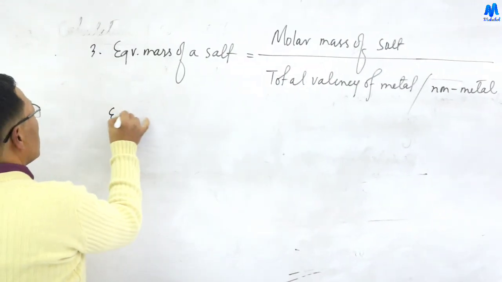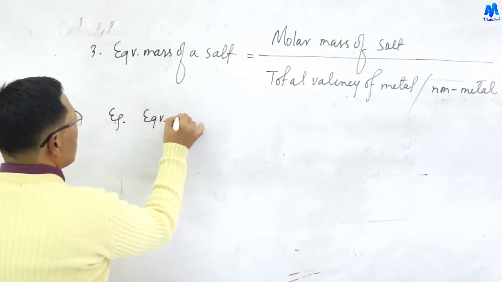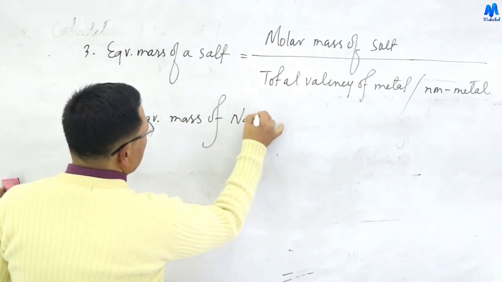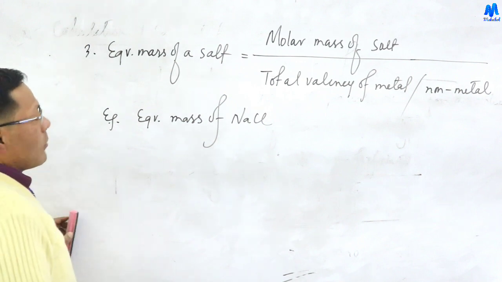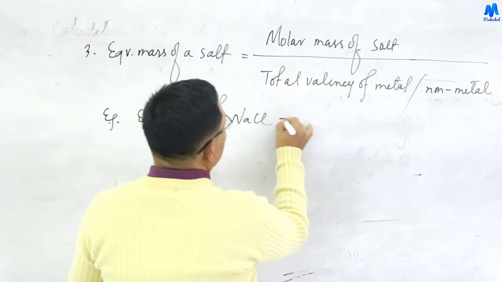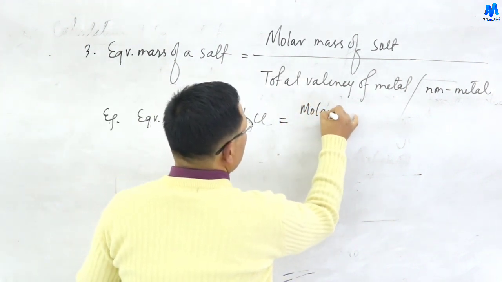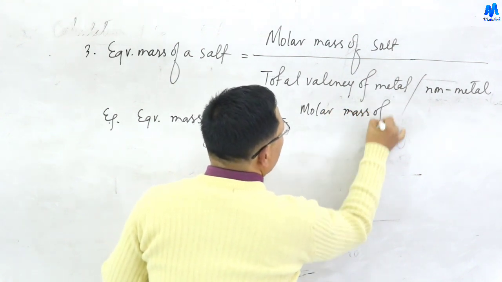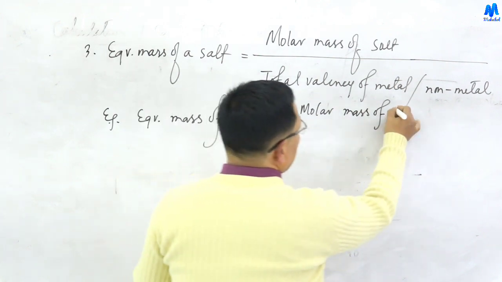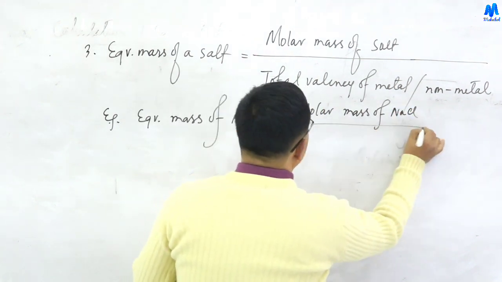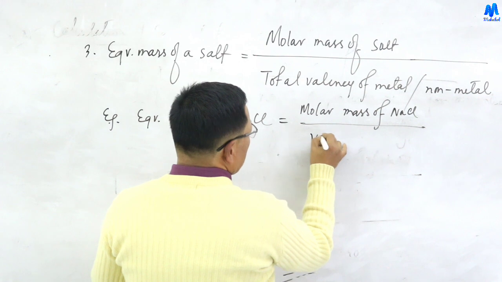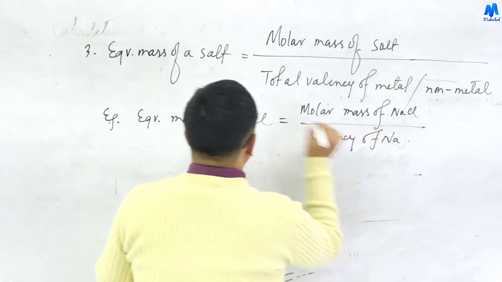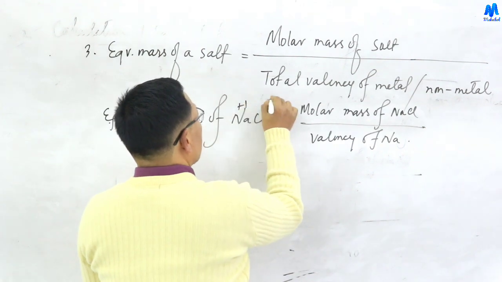For example, the equivalent mass of NaCl, sodium chloride: the molar mass of NaCl is 58.5. The valency of sodium is 1, with oxidation states plus 1 and minus 1.